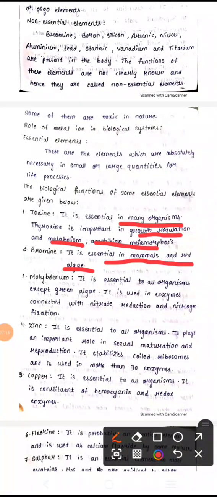Molybdenum is present in green algae, and is used in enzymes connected with nitrate reduction and nitrogen fixation. And zinc is useful for all organisms, and has an important role in sexual maturation and also reproduction, we can say. Mainly it is coded through ribosomes and it is used by more than 70 enzymes.